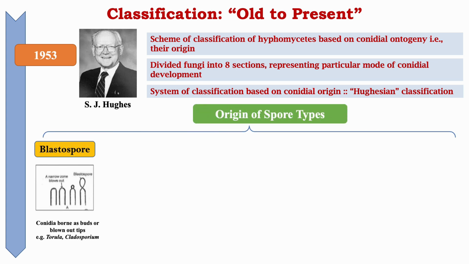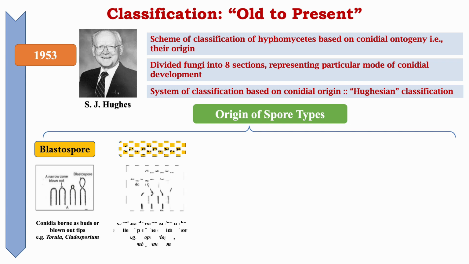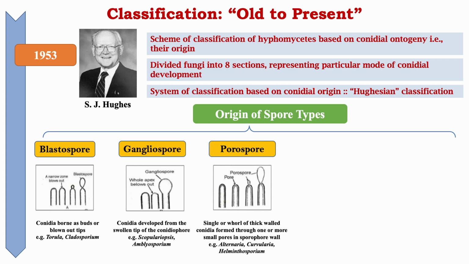According to S.J. Hughes, there are different origins of spore types. Number 1 is blastospores. Here conidia are born as buds or blown-out tips. The genera Torula and Cladosporium produce blastospores. Followed by gangliospores. Here conidia develop from the swollen tip of the conidiophore. There are a number of genera that produce gangliospores, and two examples are Scopulariopsis and Amblyosporium.